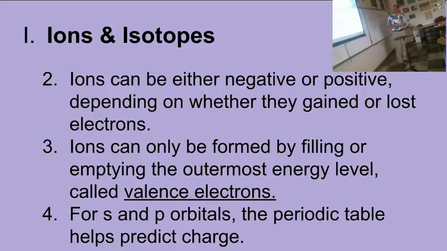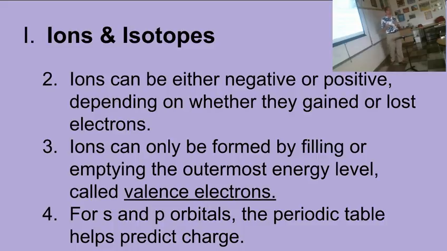Okay, we're going to write that down for just a second. Okay, so ions are either positive or negative, depending on how the math works out. If they have more electrons than protons, they're negative. If they have more protons than electrons, they're positive.